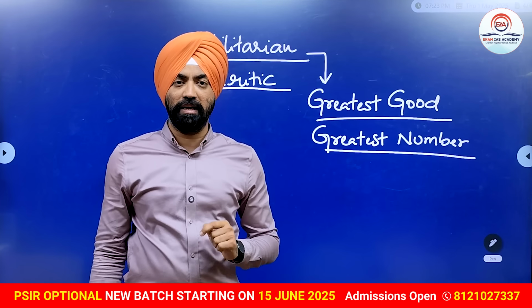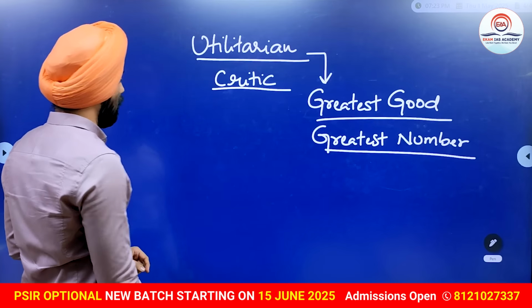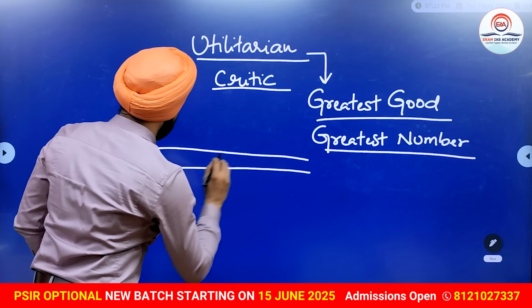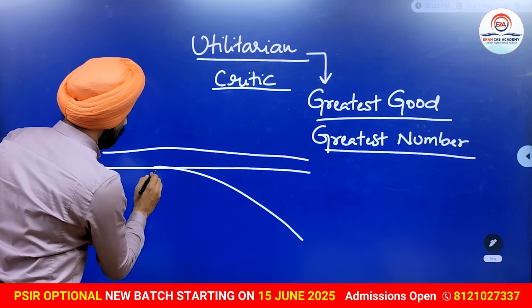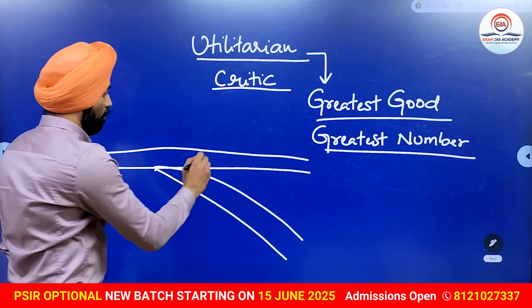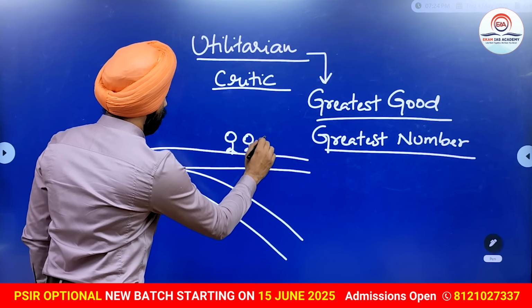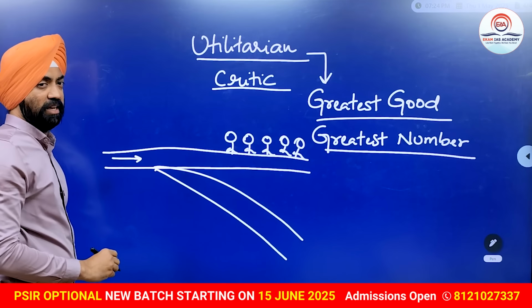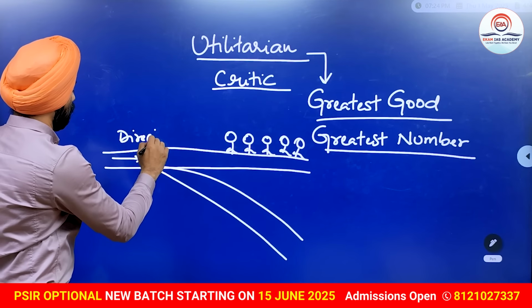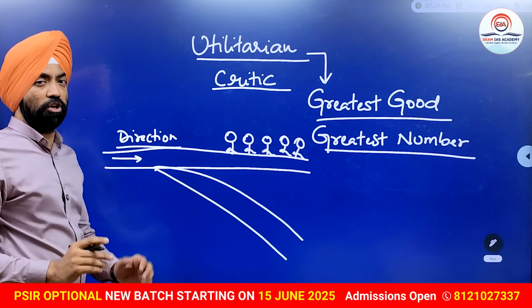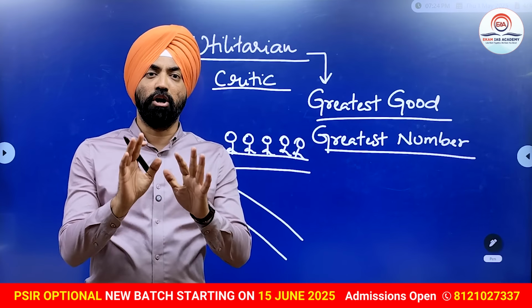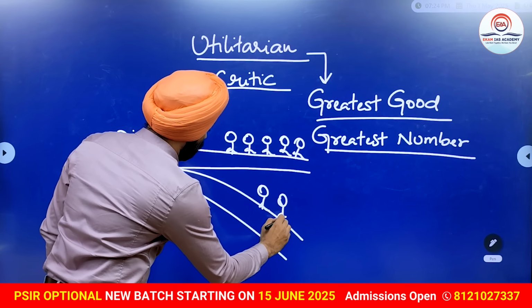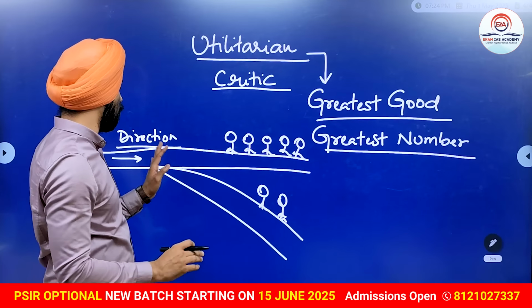I'll explain the utilitarian theory to you with the help of an example. Assuming this is a railway track, and there is a diversion in the railway track also. Now, there were 5 people working on this railway track, we will assume. Now, a train was to come from this direction. This is the direction of the train, and this train has lost its control. The brakes have failed. And on this track, 2 people were working. Now, there is no way of stopping this train.